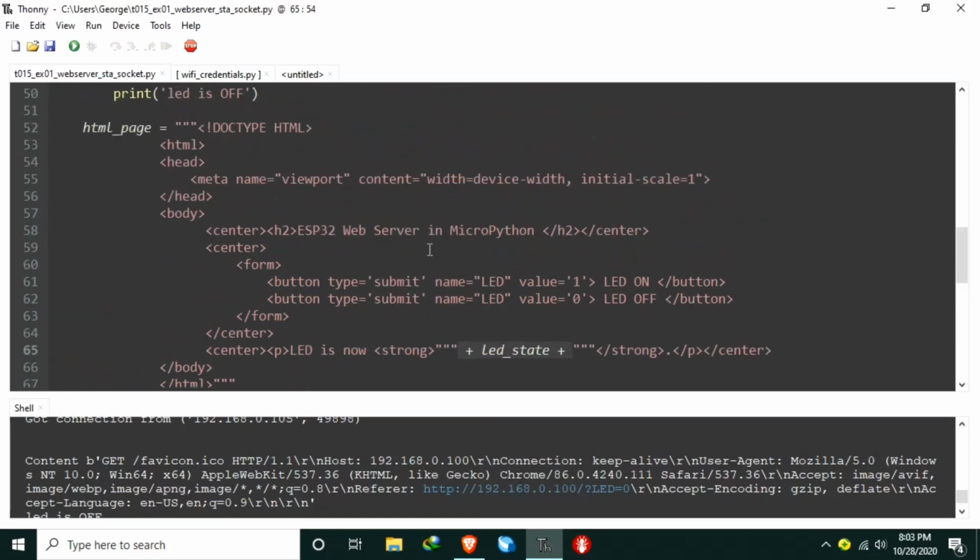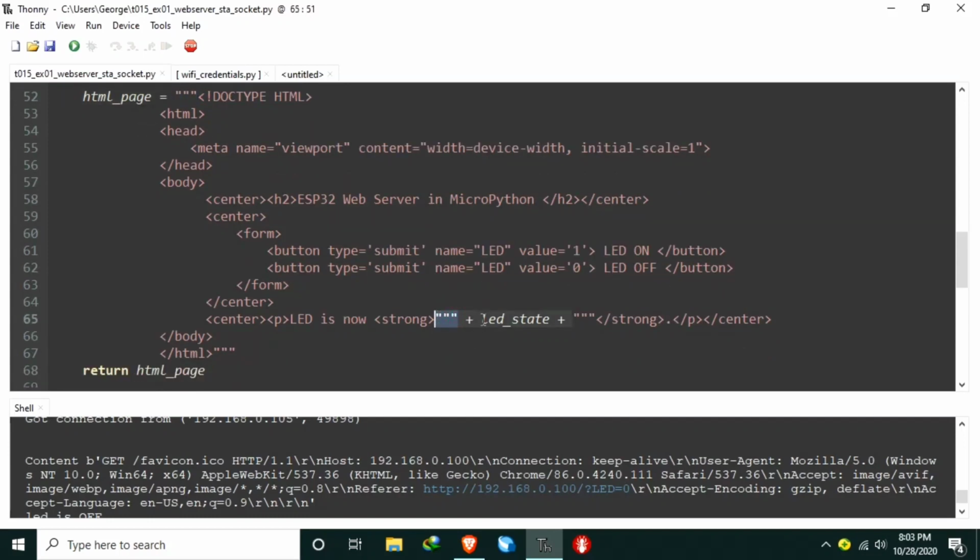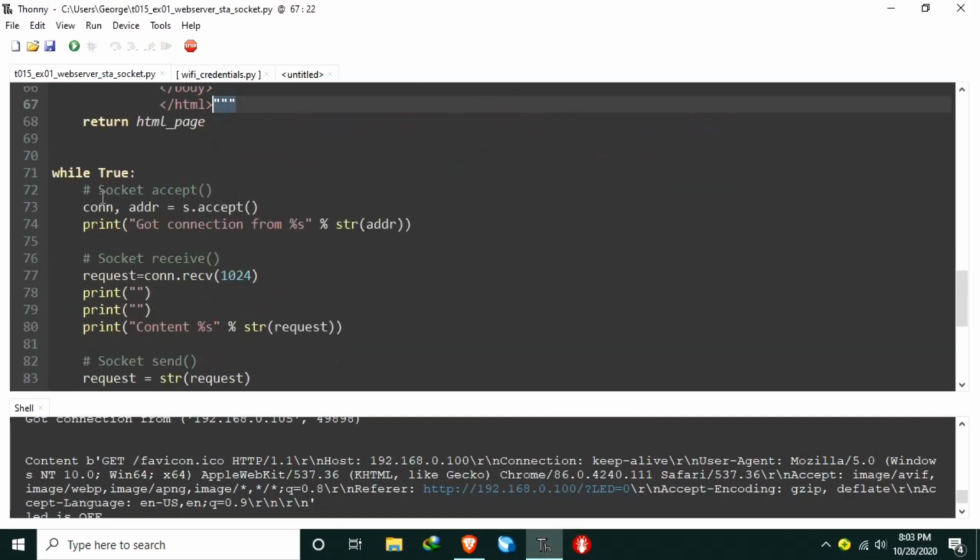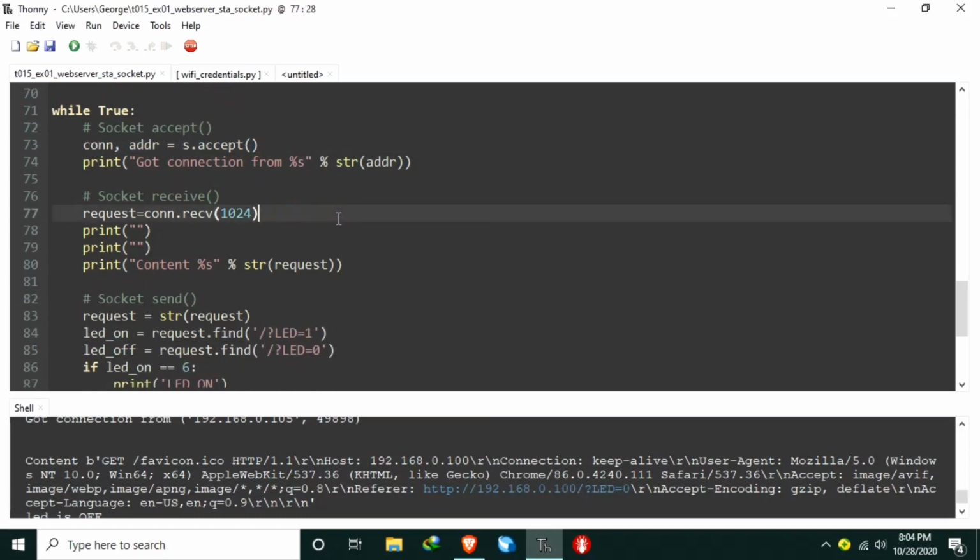So we basically start here with 3 double quotes. We end here, we append the non-HTML code, then append again the HTML code until here. Then the function exits by returning the assembled web page. And lastly is the main loop. In the main loop, we accept a client socket connection. Then we assign 1024 bytes of data buffer for the client data.